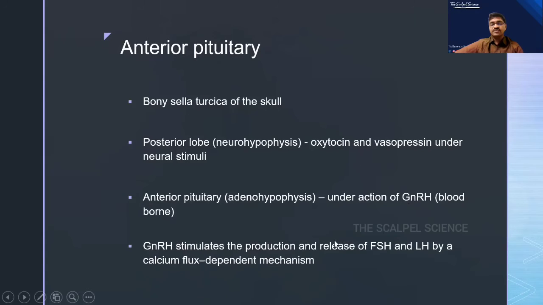Again, in this slide, we can have so many questions: the location of the anterior pituitary, the hormones secreted by the posterior lobe and by the anterior lobe, the controlling factor for the posterior and the anterior lobes, and the mechanism by which GnRH stimulates the production and release of the gonadotropins. So many points in this slide.